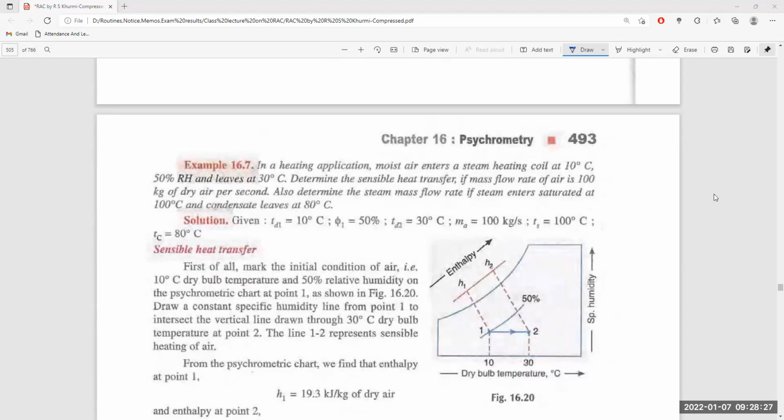Now, in a heating application, moist air enters a steam heating coil at 10 degrees centigrade and 50% relative humidity and leaves at 30 degrees centigrade.